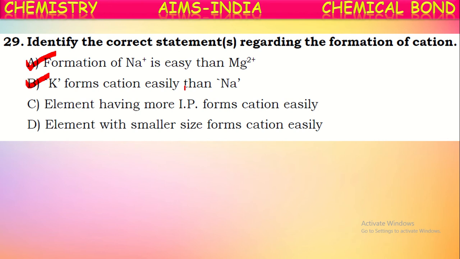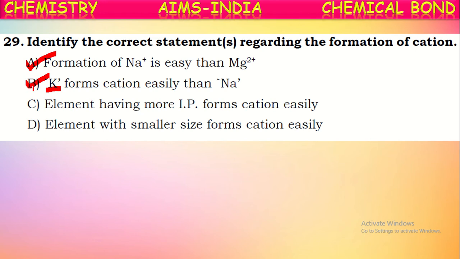So, between these two, sodium and potassium, potassium has the greater size. The atoms with the greater size can lose electrons easily because as size is more, the distance between the nucleus and the valence electron will be greater. Hence, the nuclear force of attraction on that electron will be comparatively less. So that can be removed very easily, and hence we say the atoms with the greater size have lower ionization energy. They can lose electrons easily.